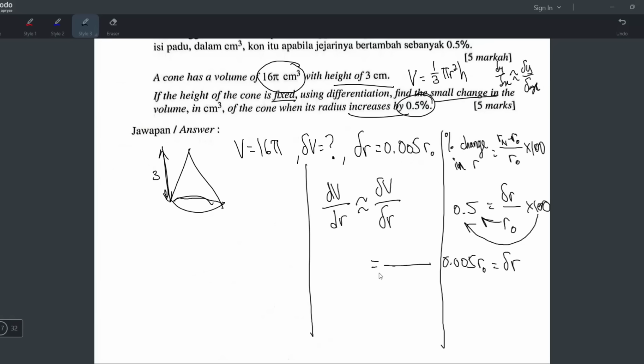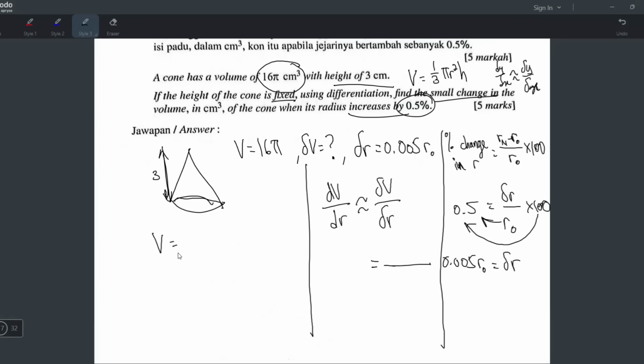Okay, the delta R I know is this, 0.005. But let's not substitute yet. Let's find dV/dR first. So what you have to do is write the equation V in terms of R, then differentiate. Don't write this. No, that one is the V value. Do you know what the use of this is? This one is used after you differentiate, then you substitute. This 16 pi is used after you differentiate.